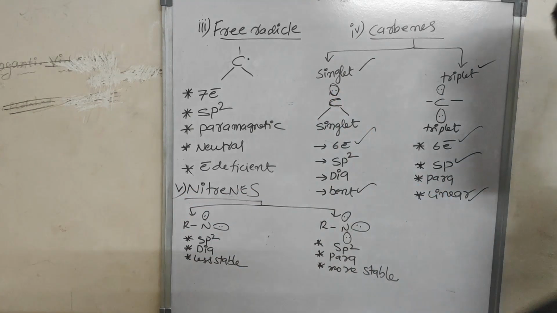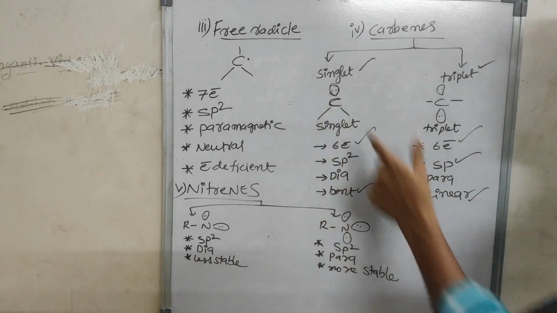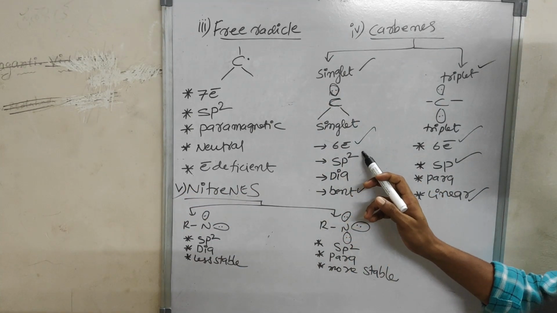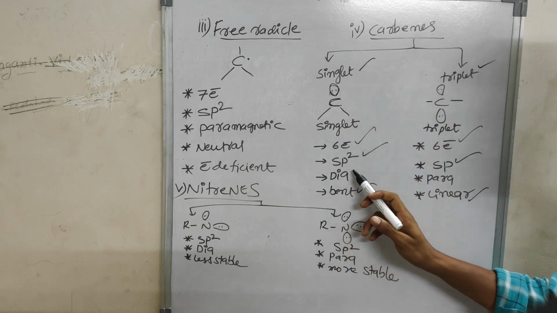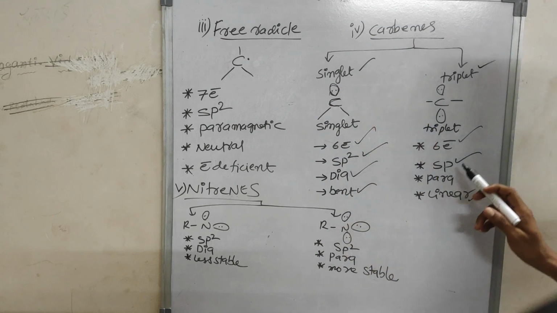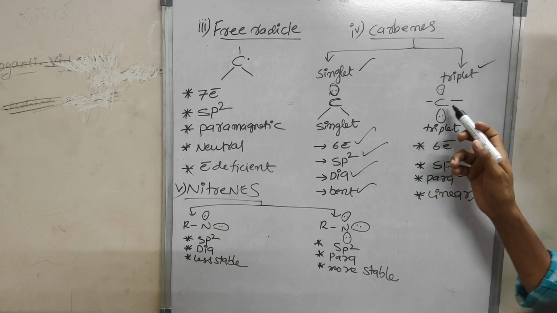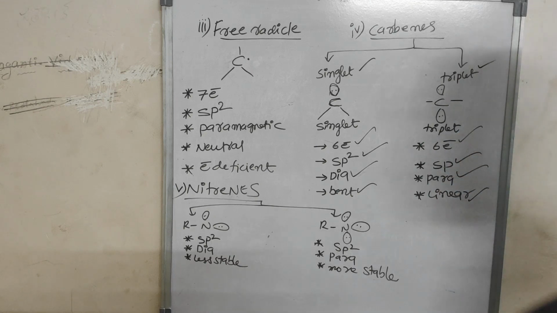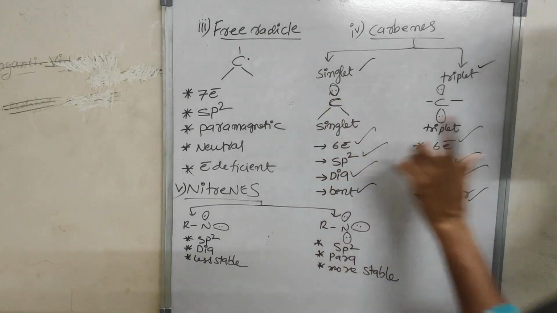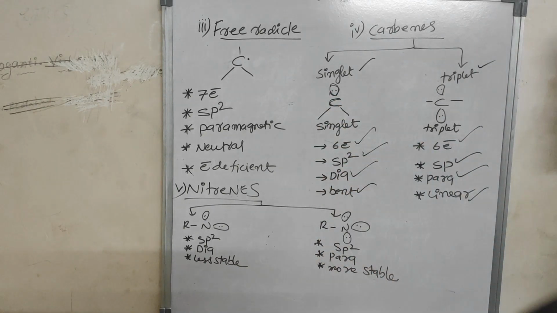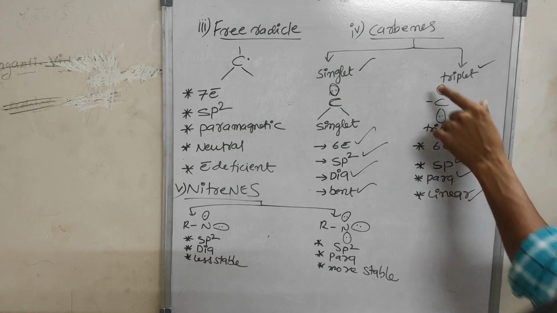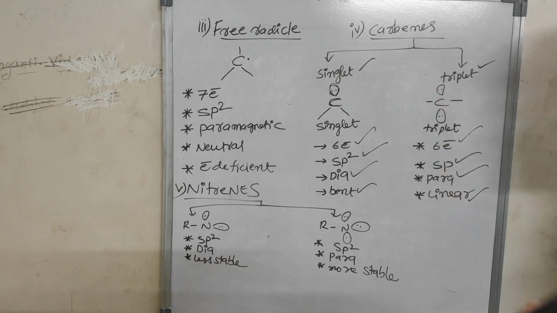Here 1 lone pair is there, which means sp2 hybridization. It is diamagnetic. The triplet has to be paramagnetic, since there are more unpaired electrons. Just listen: singlets are diamagnetic, and only the triplet carbene is paramagnetic.